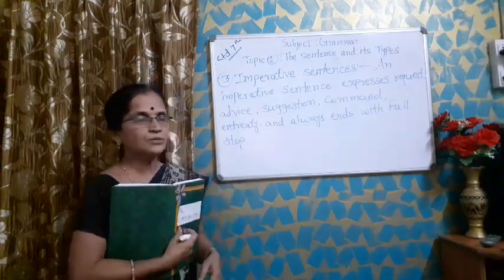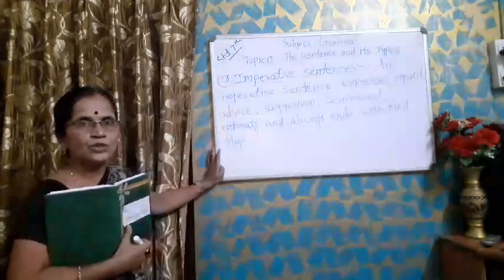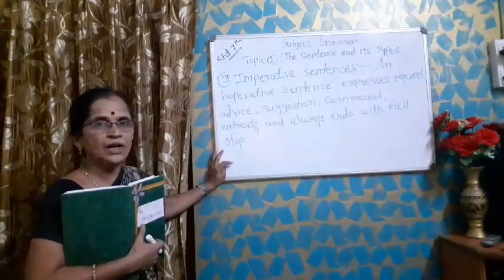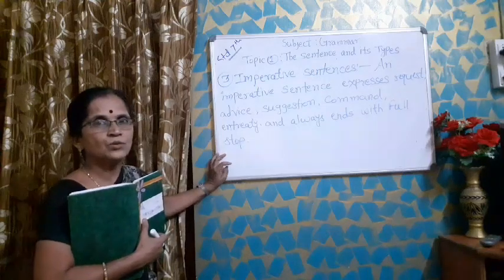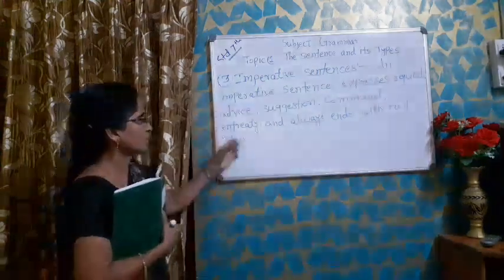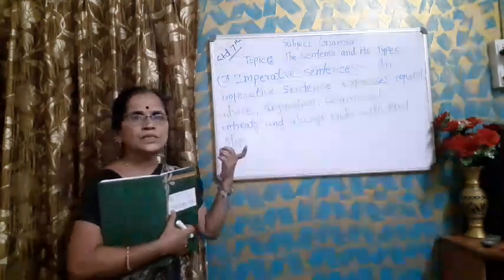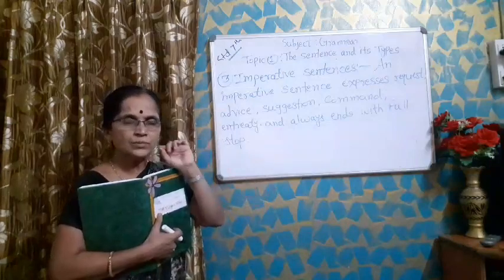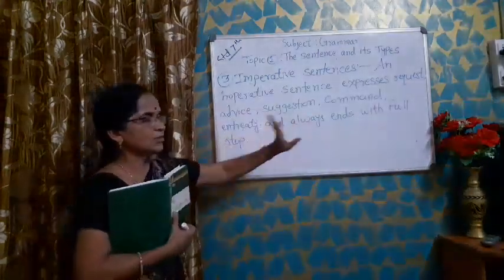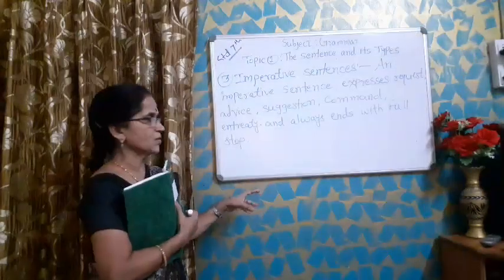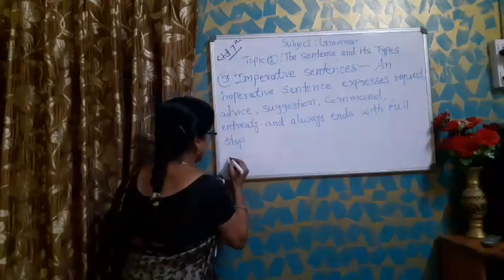So for different purposes these sentences are used. Sometimes we want to request someone, sometimes advise someone, sometimes make an entreaty, sometimes suggest something. These sentences mostly begin with the main verb and end with a full stop. This type of sentence is said to be an imperative sentence.